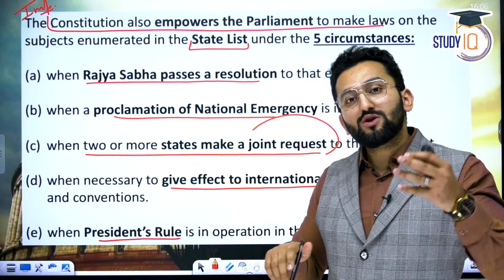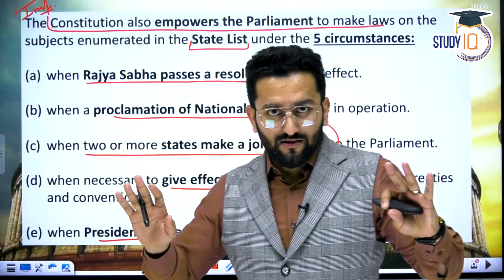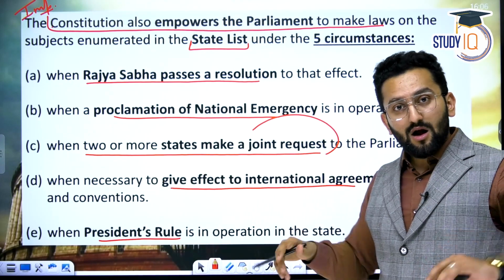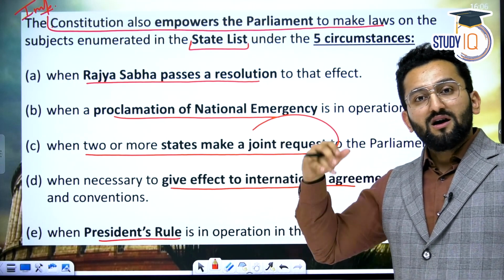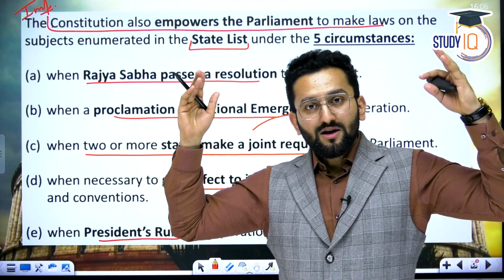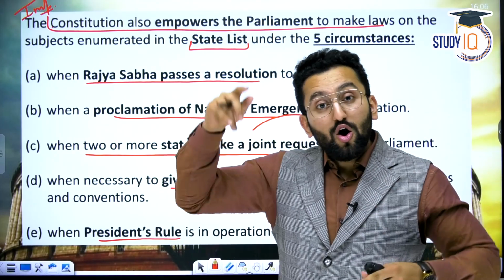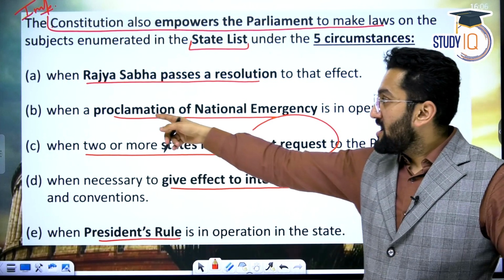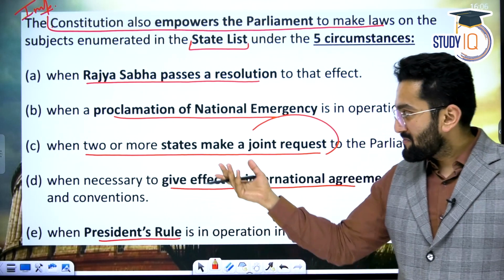UPSC is going to give you 3-4 statements and ask which of the following statements are correct. Okay, please remember, when Rajya Sabha passes a resolution that this is a law of national importance, and that is why Rajya Sabha is saying that I am allowing Parliament to make law. Meaning now Lok Sabha and Rajya Sabha should come together and make a law on a matter mentioned in the state list. So this can happen. Second, proclamation of national emergency. National emergency is in place. In this case also it can happen.